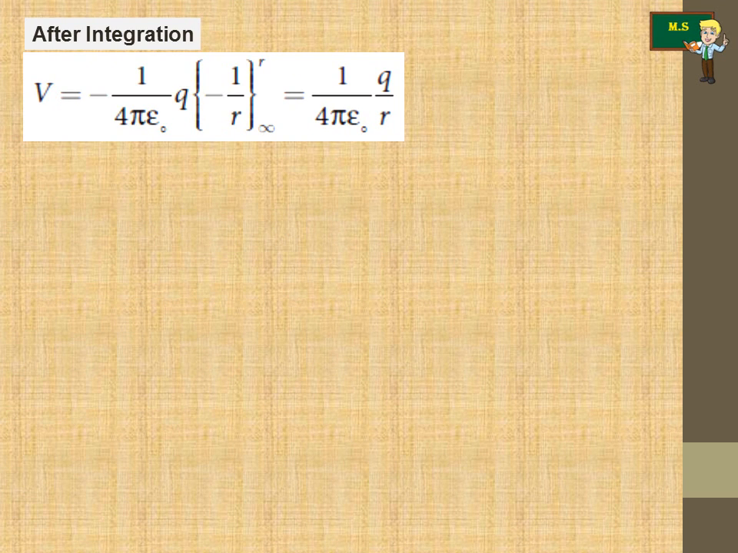After integration between infinity and R, V is equal to minus 1 by 4 pi epsilon 0 q. We can take q out and integrate only 1 by R square, which gives 1 by R, with 0 for infinity and only R for the upper value. So we can put 1 by R for this value. Again we have one minus here and another minus, so we can put plus here, because of this minus and this minus.